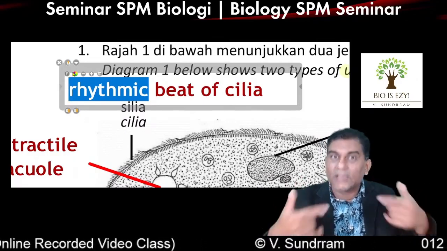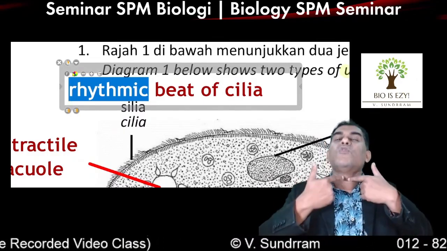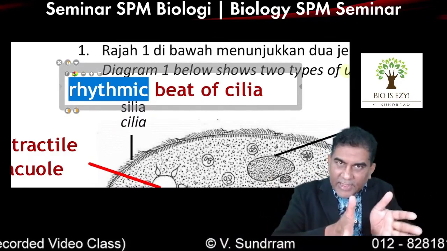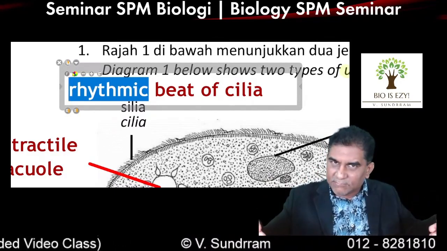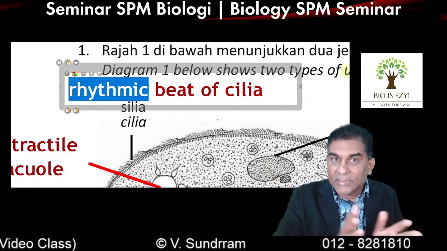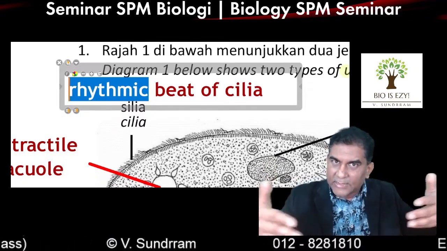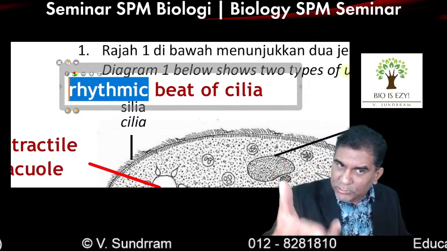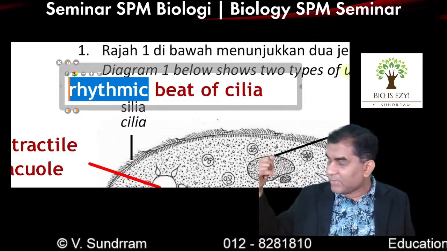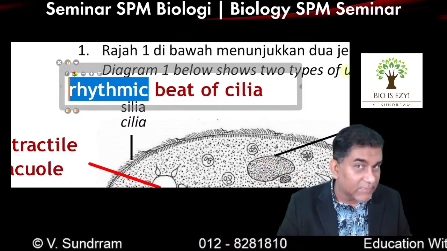The word rhythmic. Peristalsis: smooth muscle contracts and relaxes rhythmically. Contract and then relax. Contract and then relax. For peristalsis, you use the word rhythmic. For cilia also we use the word rhythmic.